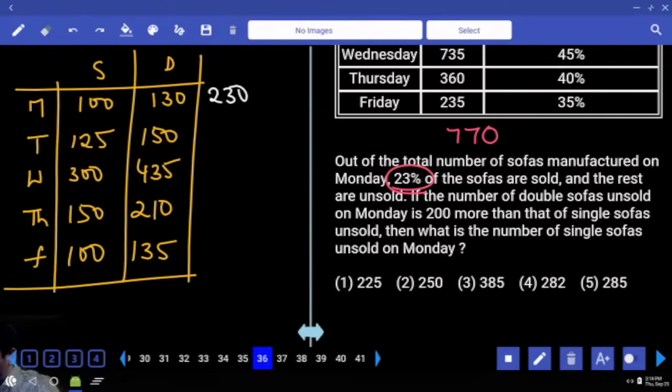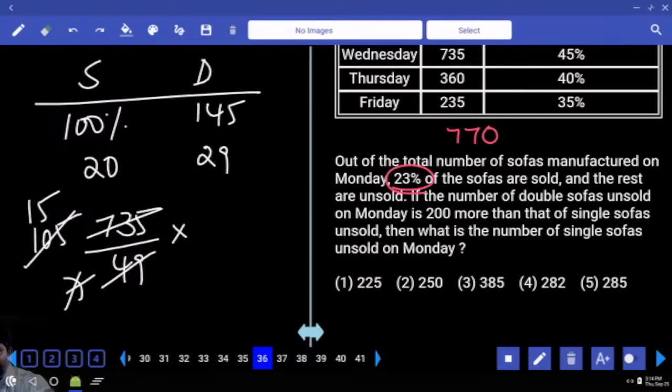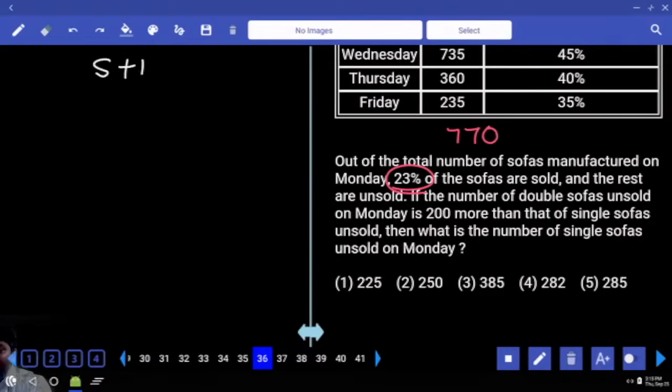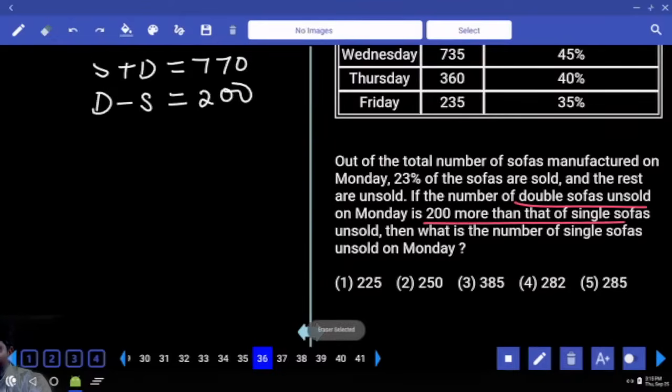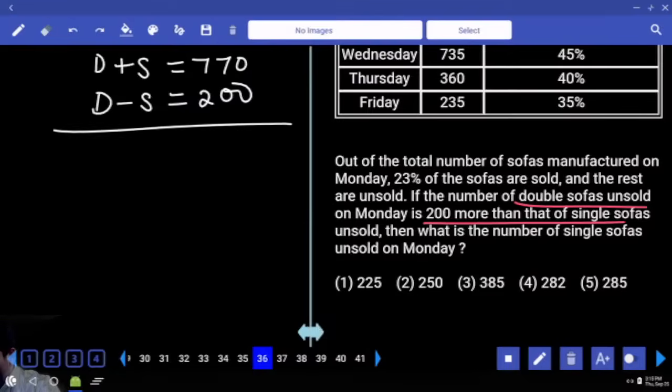770 are unsold. In 770 you will have both single and double. Both together unsold are 770. At the same time, double sofas unsold on Monday is 200 more than single. That means double minus single is equal to 200. The first one you can even rewrite it as double plus single also. For readability purpose I am writing like this.